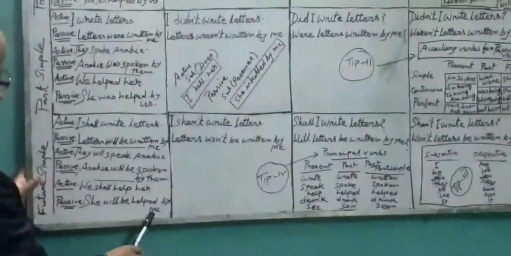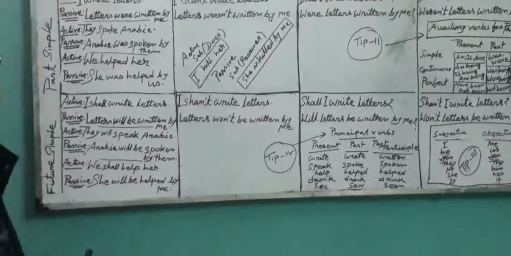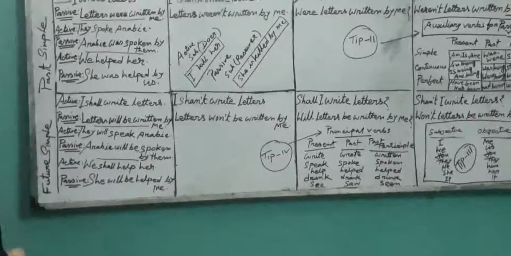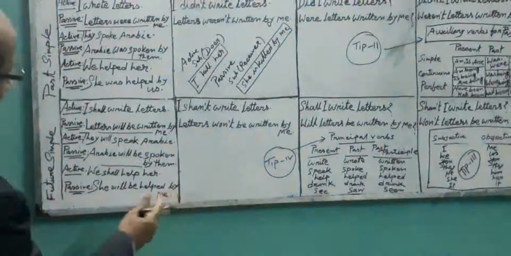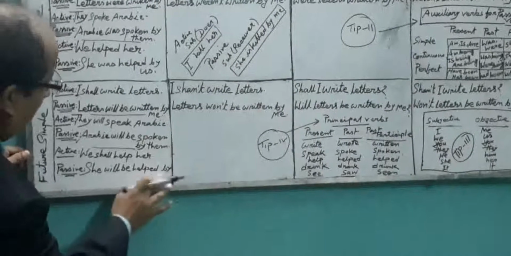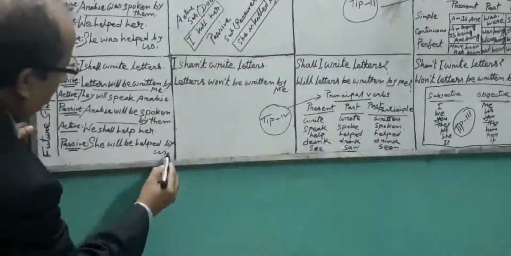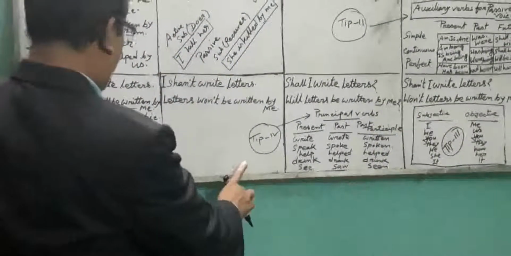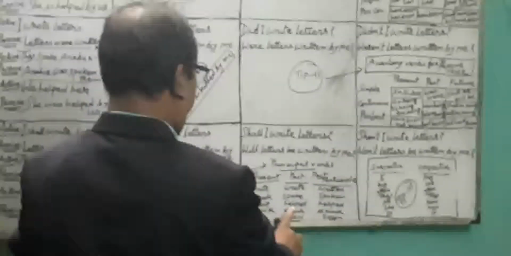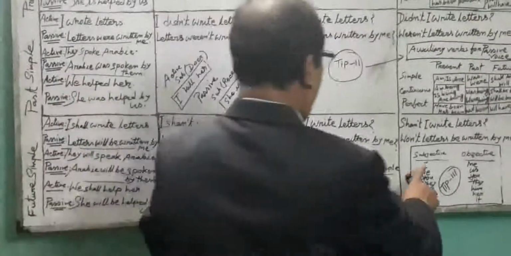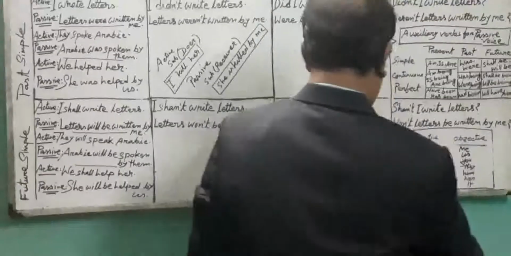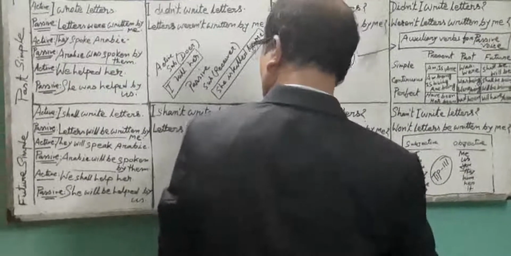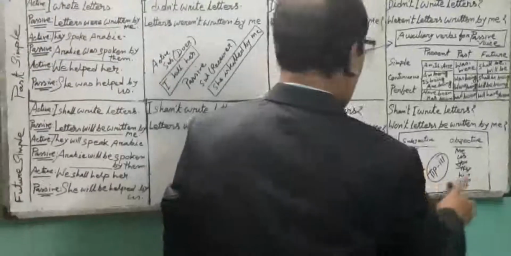She will be helped by us. We shan't help her. She won't be helped by us. Shall we help her? Will she be helped by us? Shan't we help her? Won't she be helped by us?